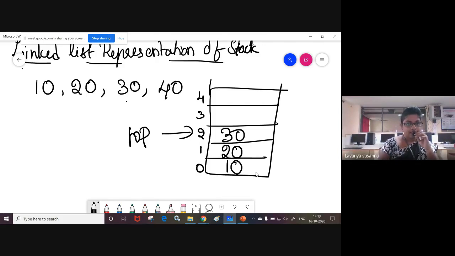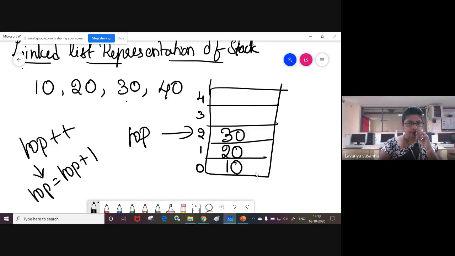Now you want to insert element 40. What you need to do? You need to increment top. Top is pointing to 2. Incrementing top means top plus plus, which is nothing but top equal to top plus 1. 2 plus 1 equals 3. Now top points to 3.